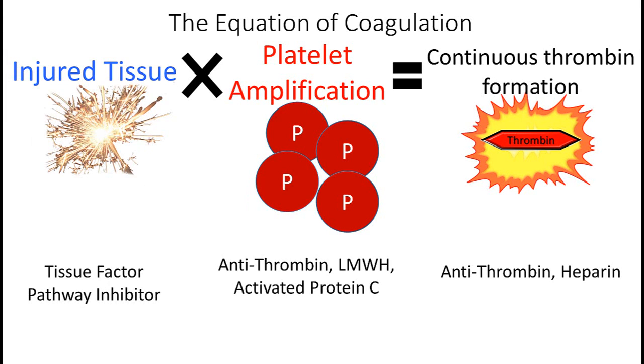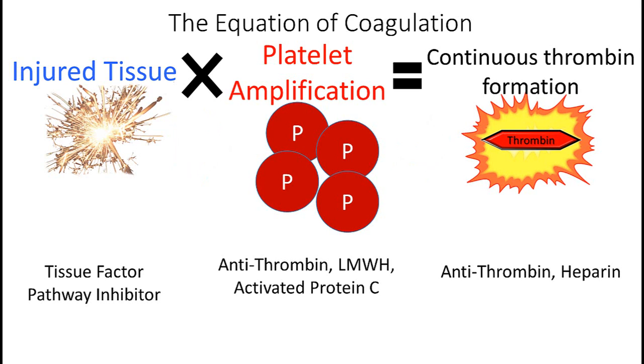At this point, we have gone through our equation. We've talked it through forwards, how coagulation complexes at each level work together to generate thrombin and then cleave fibrin to form a clot. We talked about hemophilia as an example of deficient platelet amplification, which diminishes thrombin production and leads to reduced clot formation.